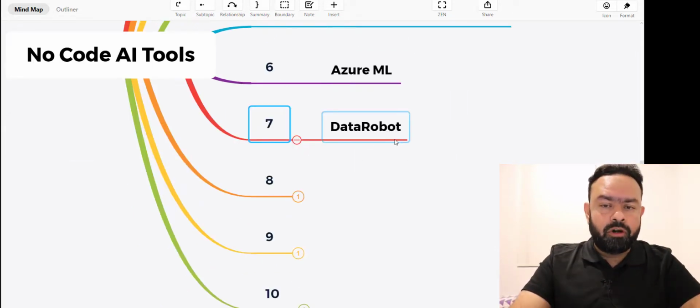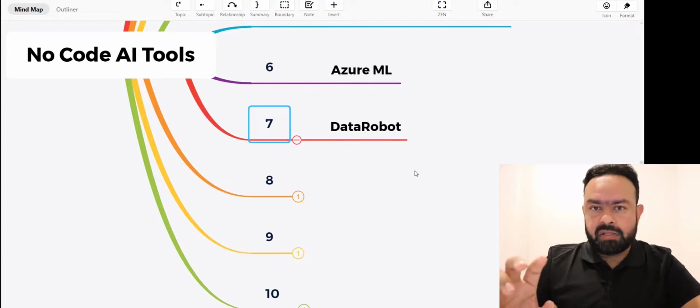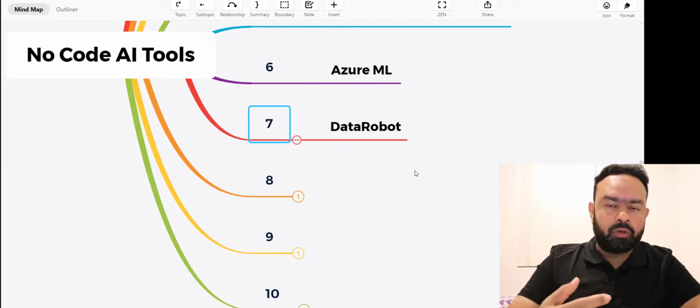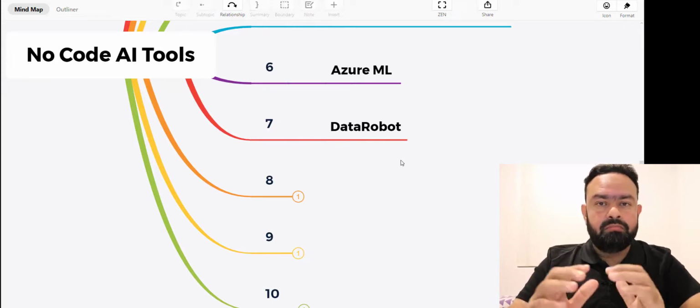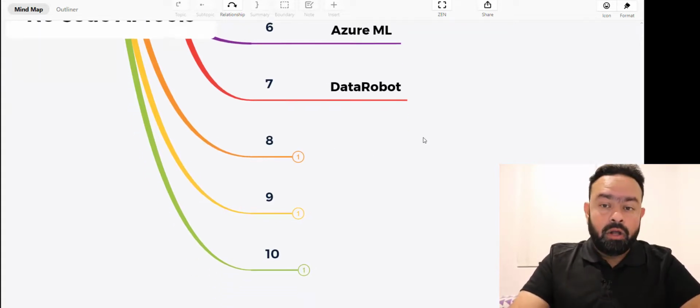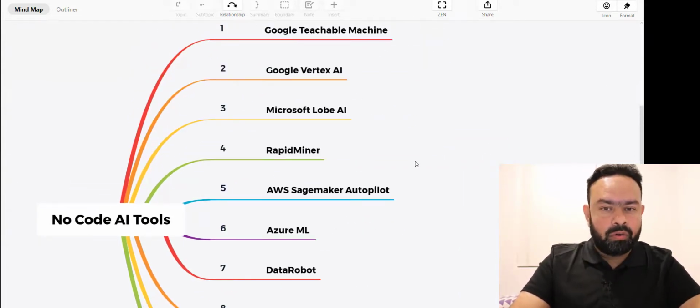And then moving on, we have got DataRobot. This is a very old tool. It started in 2012, wherein they started automating parts of the data scientist's work, like data pre-processing or feature tuning. Those small tasks they started to automate, and it evolved to take care of the end-to-end automated pipeline as well. That's one tool to try out. And again, none of these tools need any coding. That's the intention of this video, to go over no-code AI tools.